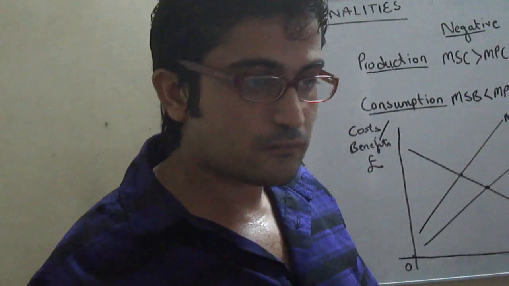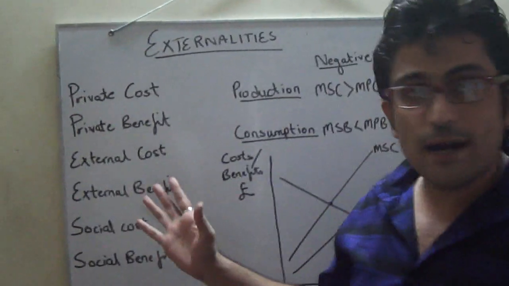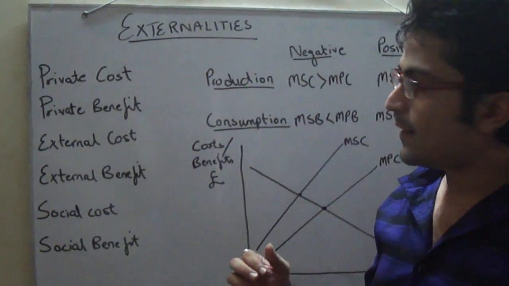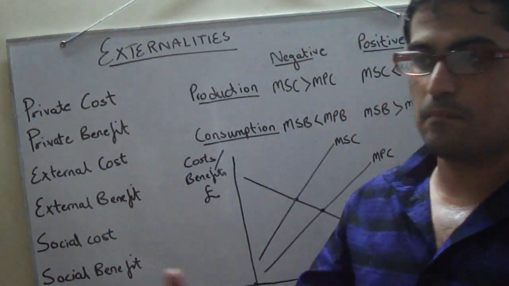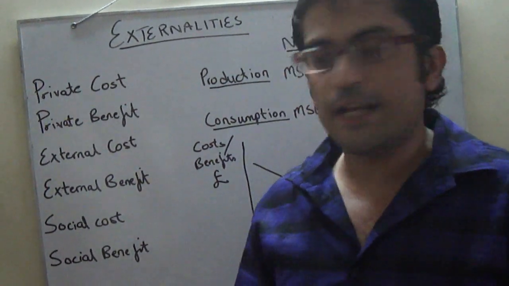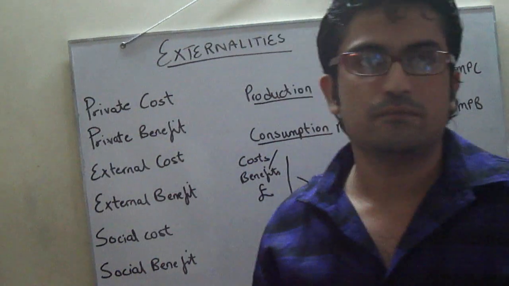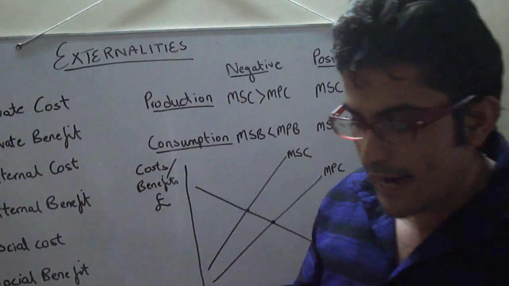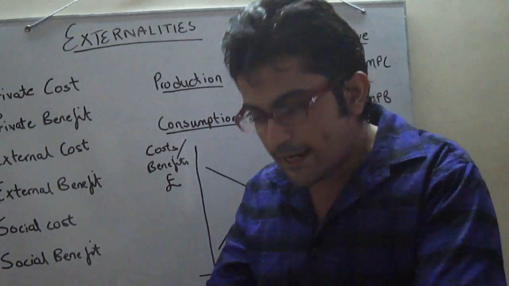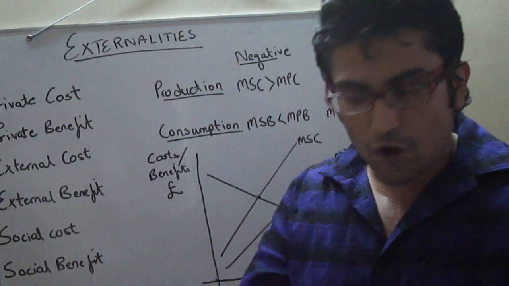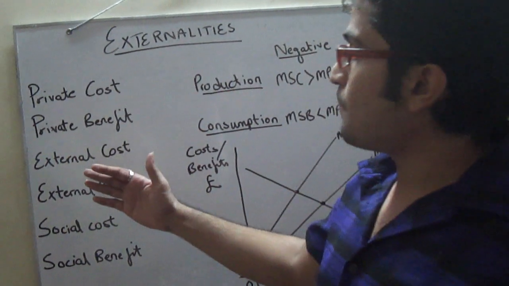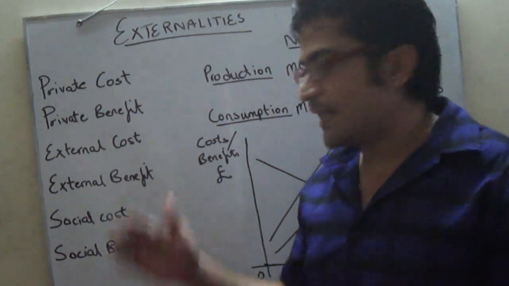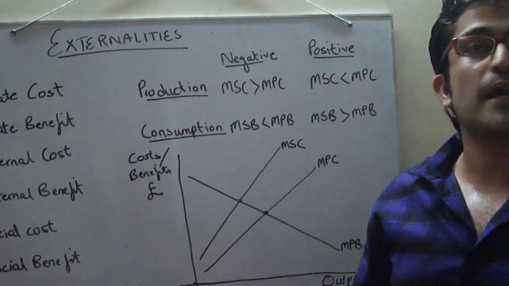Now, what is an external cost? External cost is the cost which is borne by the society of an economic transaction. For example, there is a business which dumps chemical waste. Now chemical waste is a byproduct of that economic activity. It dumps chemical waste into the river or in a nearby lake. Now those chemicals would be harmful, the water would not be suitable for consumption, and it would destroy marine life. Now it is producing a harmful effect on the society. That is an external cost, and the producer is not bearing that cost.